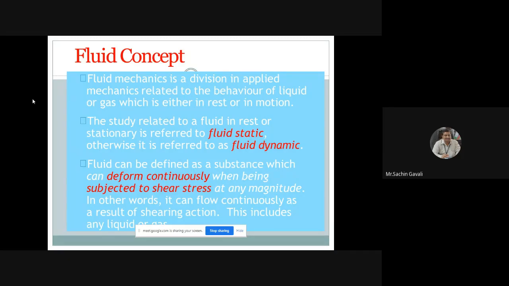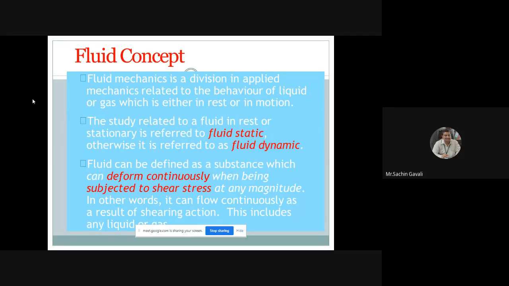So when we are considering the forces observed, the study related to a fluid at rest or stationary is referred to as the fluid statics branch. Otherwise, it is referred to as fluid dynamics. But in fluid dynamics, we are considering both the motion of the fluid particles as well as the forces. But in between statics and dynamics, one branch is there, that is called as